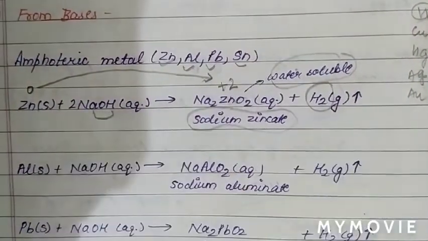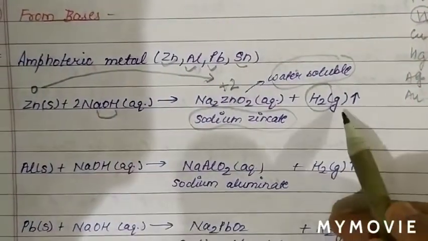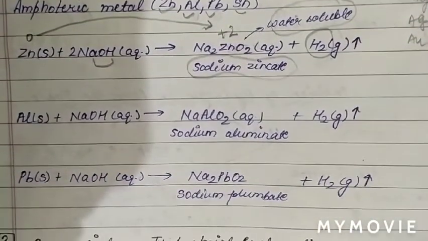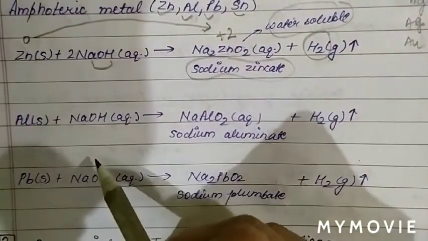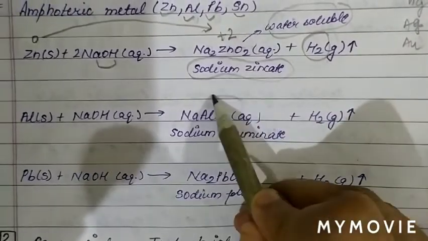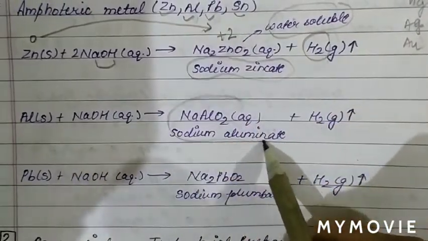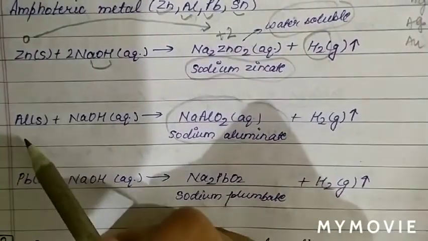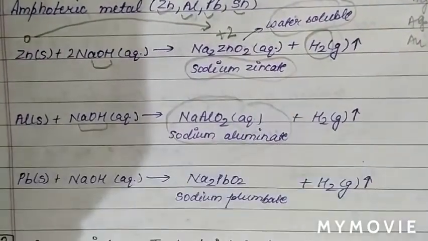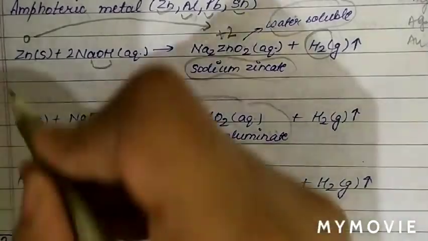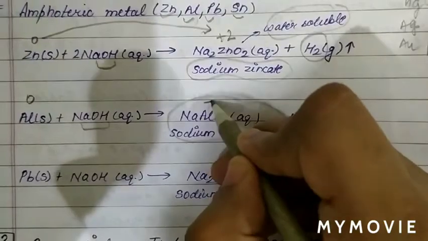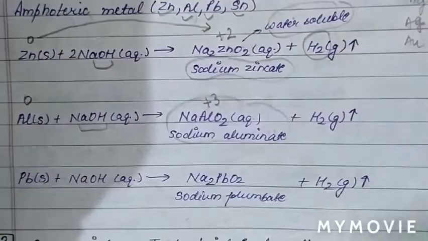When zinc reacts with alkali, it forms a water soluble complex and liberates which gas? Hydrogen gas. Next, aluminium also forms a water soluble complex with NaOH. The oxidation state of aluminium in standard form is 0, and in this compound it is +3.